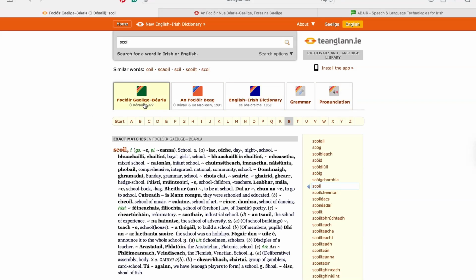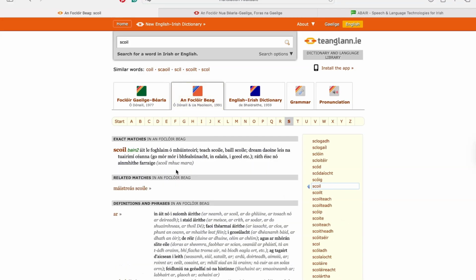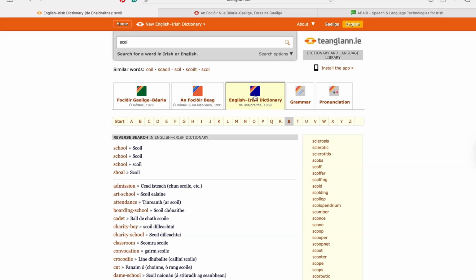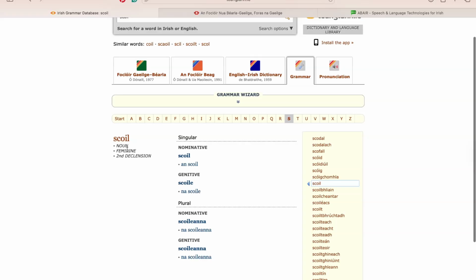So you've got your Irish English dictionary, which will tell you what the word is in English. You've got your Irish dictionary, where it just explains it in Irish. You've got your English dictionary, which would be the reverse. You'd type in school, you'd get school. You've got grammar, which tells you what type of word it is first. So this is a noun, tells you what gender. This tells you what group it is in the Teanglann.ie, which you don't need to worry about now if you don't know what that means.